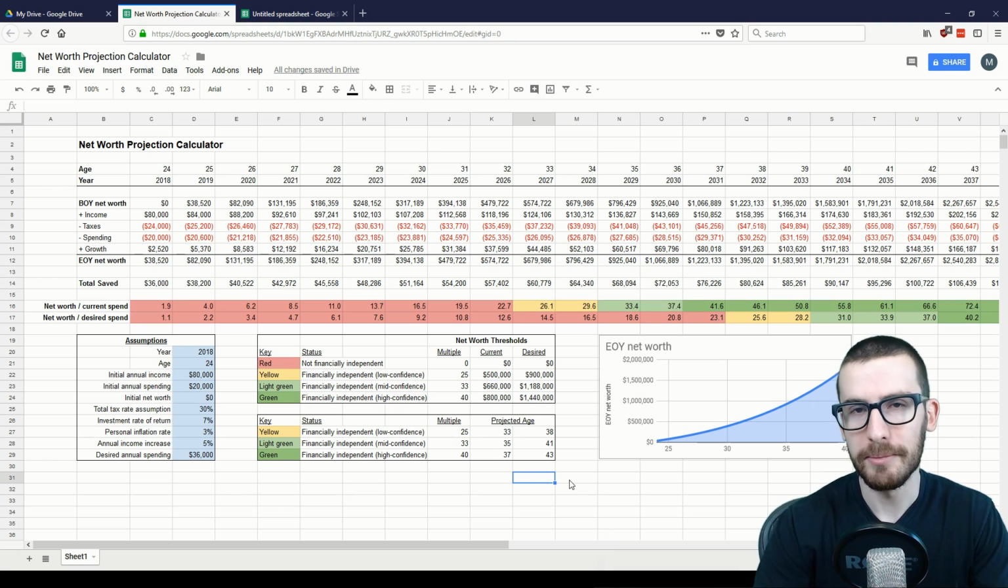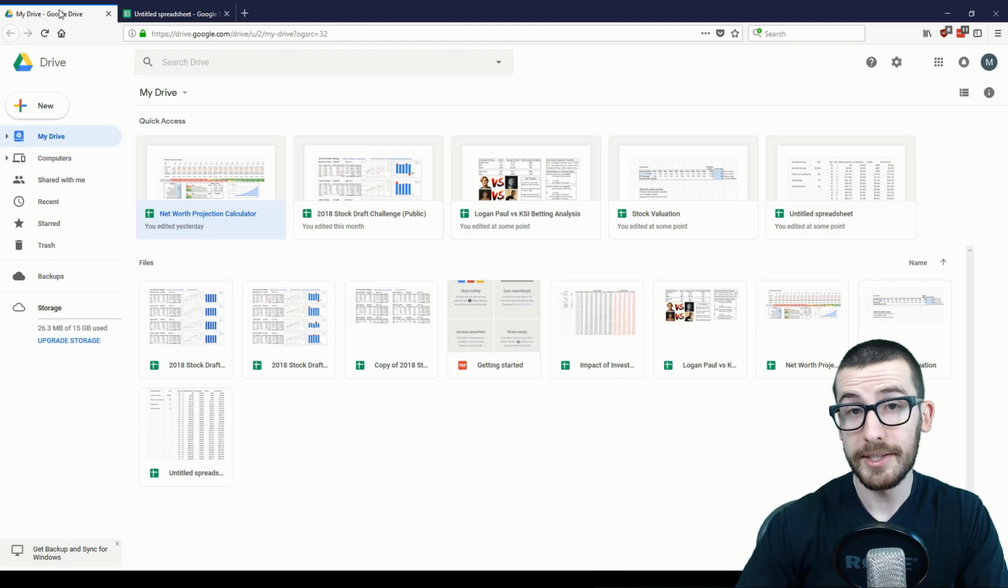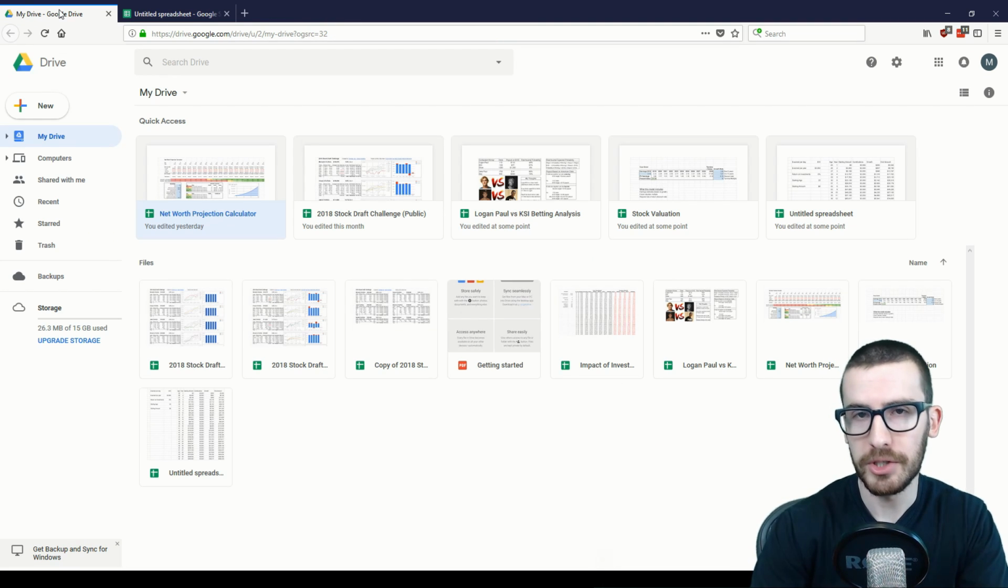So there's the entire completed copy of the spreadsheet, but now let's start from scratch and I'll walk you through step by step so you can build a copy of this for yourself. So this is a Google Sheets tutorial and Google Sheets is free for anyone who has a Google account.